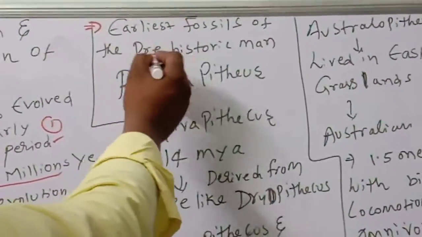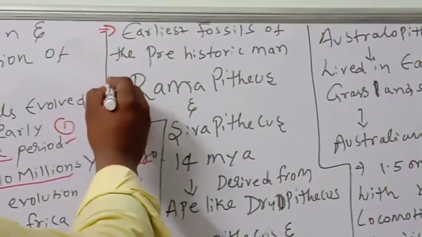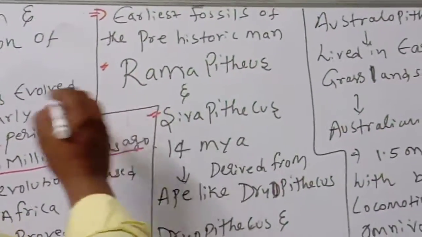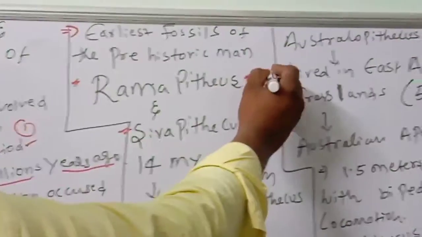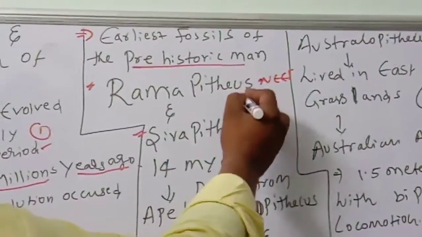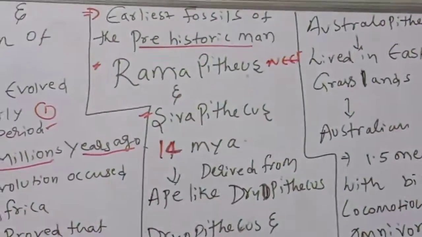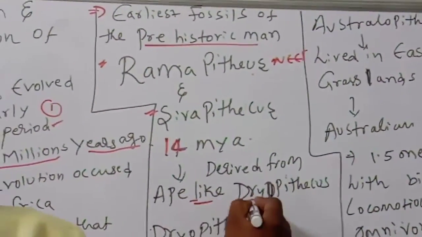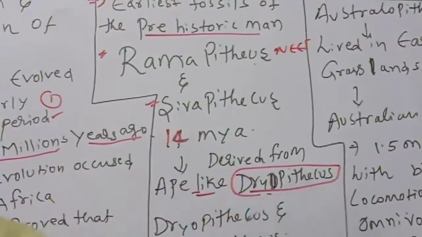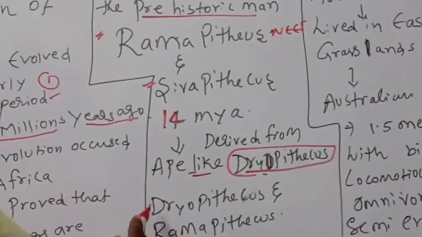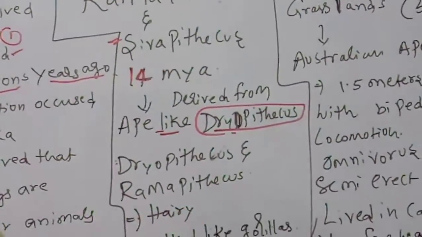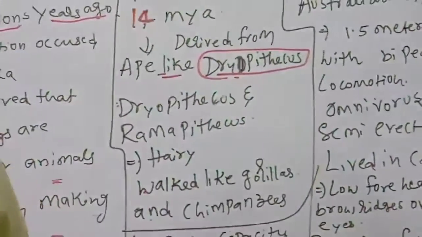Earliest fossils of the prehistoric man were Ramapithecus and Sivapithecus. Very important. Ramapithecus lived 14 million years ago, and they derived from ape-like Dryopithecus. Dryopithecus and Ramapithecus were hairy and walked like gorillas and chimpanzees.